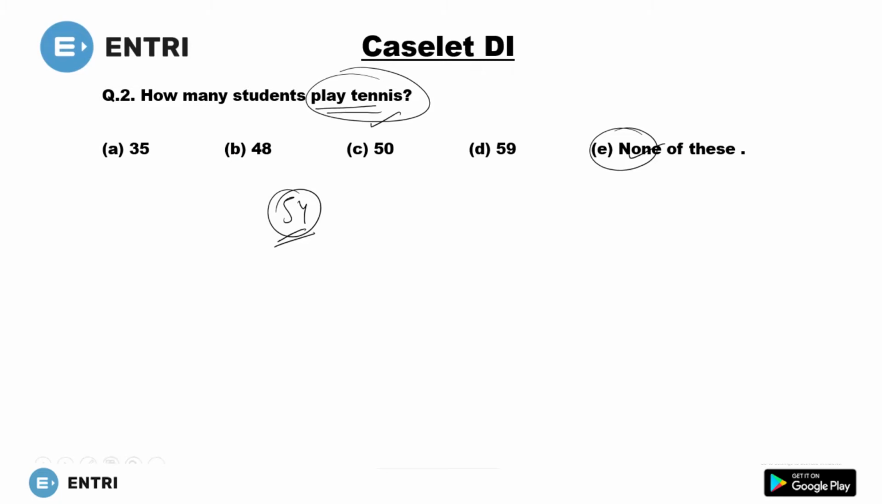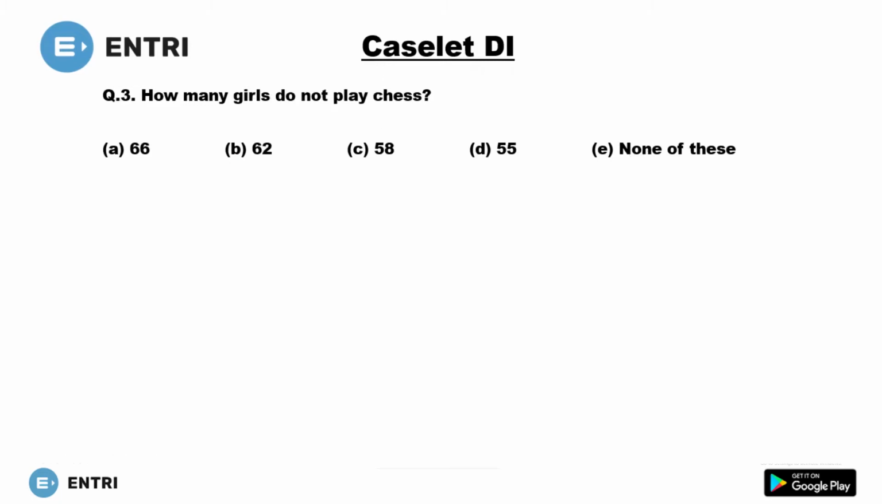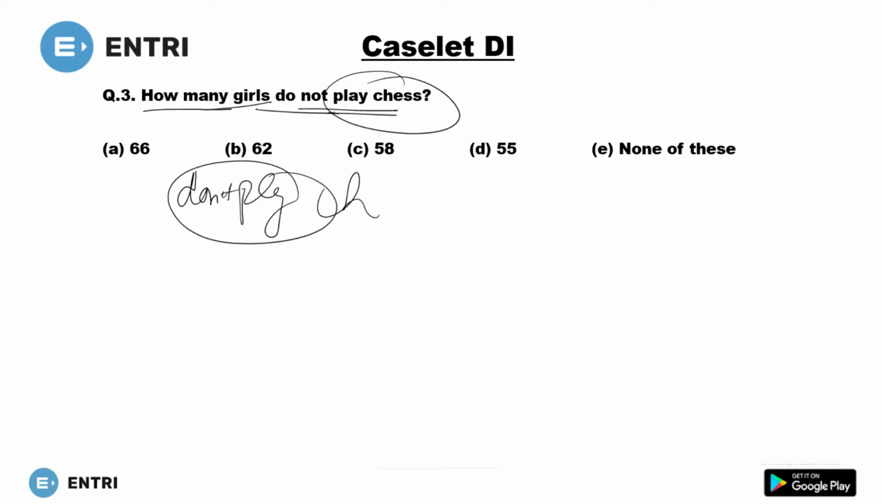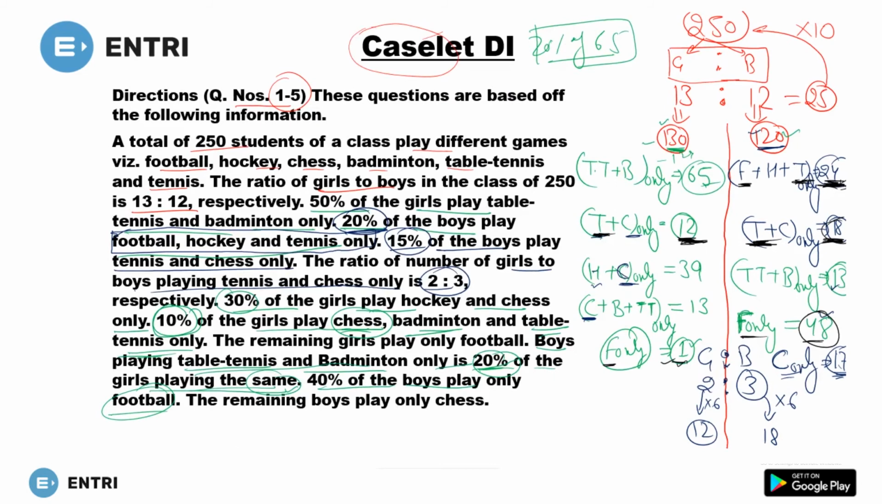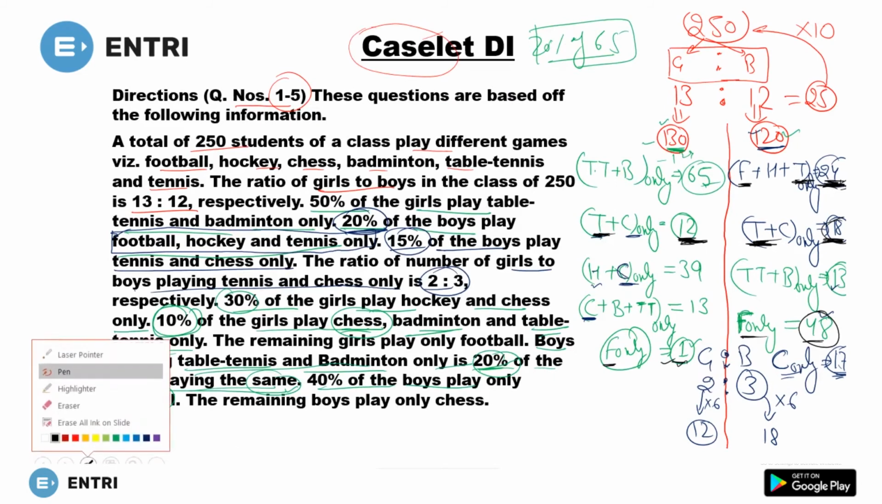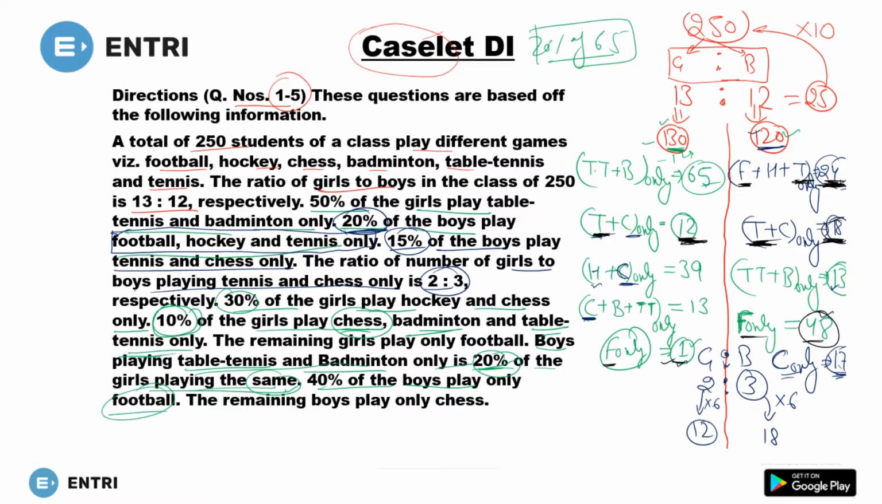Now move to the next one. What is the next question? How many girls do not play chess? The question is do not play chess. Who do not play chess? Girls. So simple. Total minus those who play chess, or simply just add those who don't play chess, you will get the answer. You have to find the number of girls who do not play chess. So just check here.